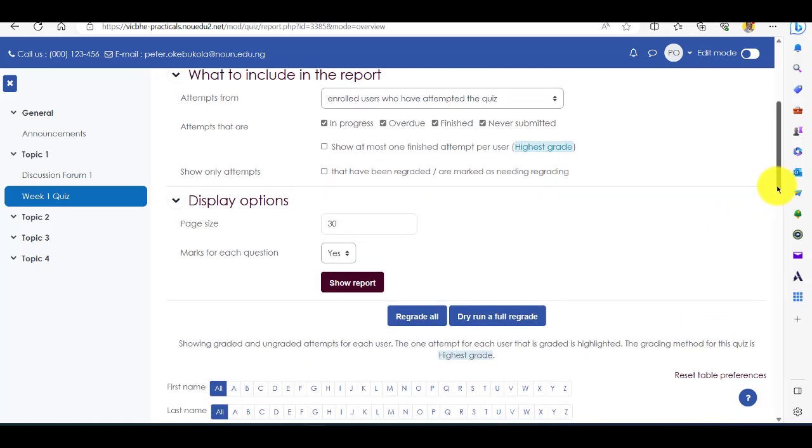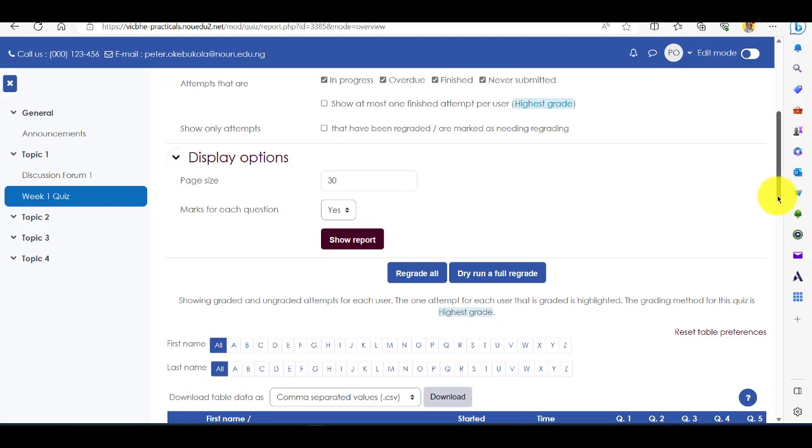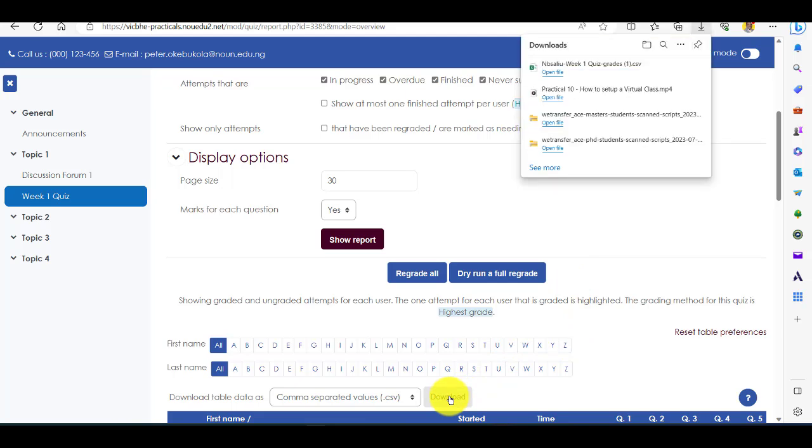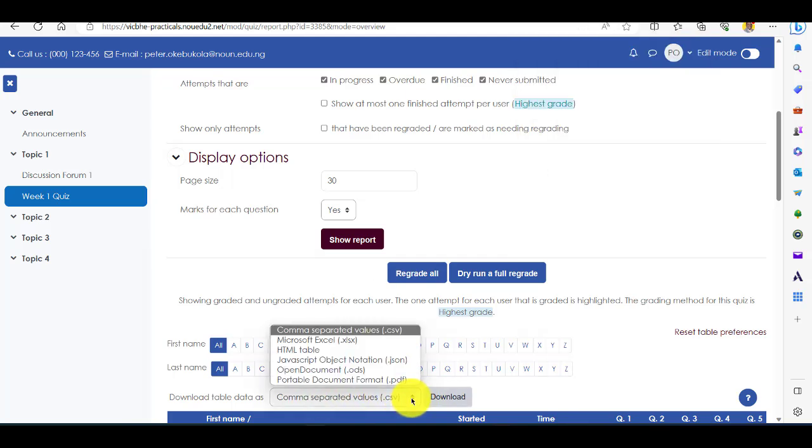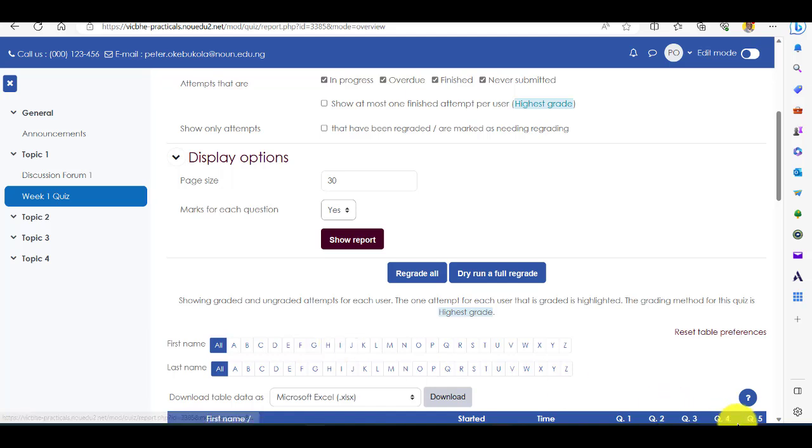Download. You come to download. Yeah, download. Why I don't want to come here for you is that in your own case you should show it, but I don't want to show the email IDs of my students. So we will go to download. It will ask you, no, it's downloading a CSV. Please select Microsoft Excel. Select Excel here.